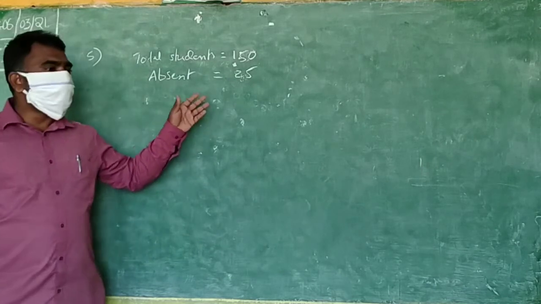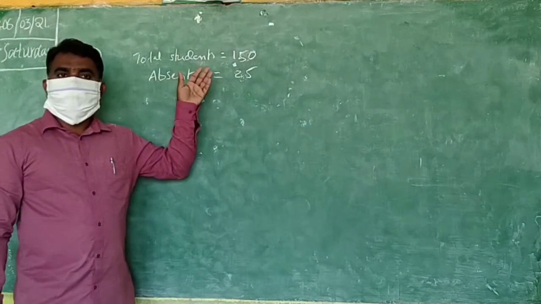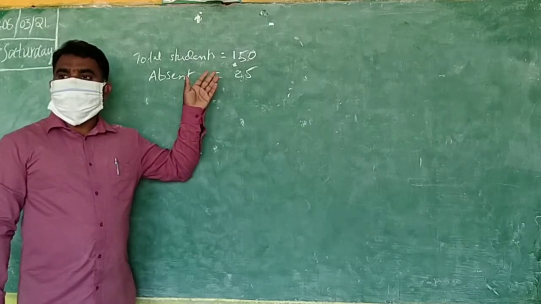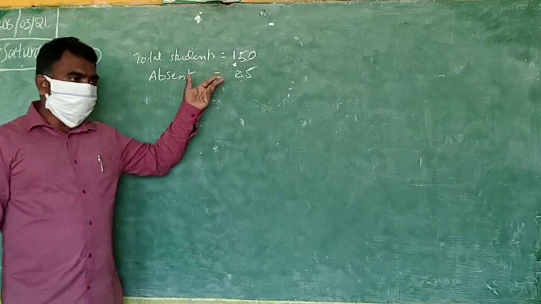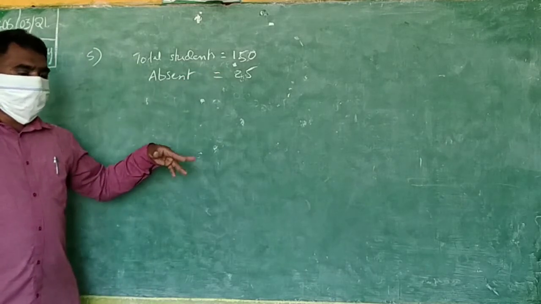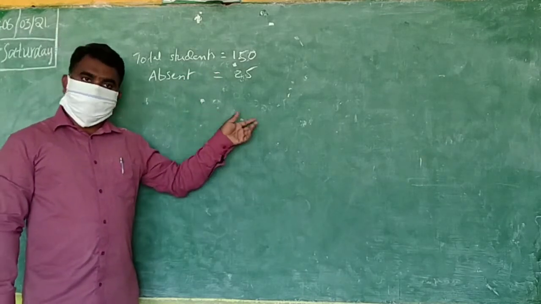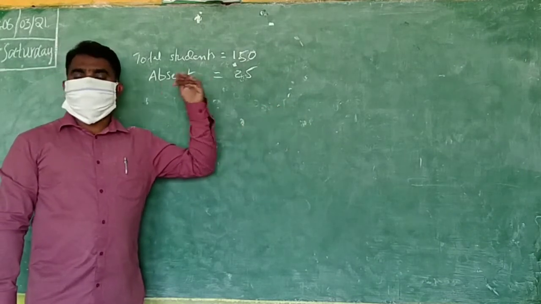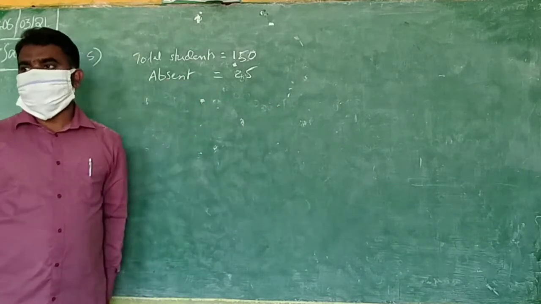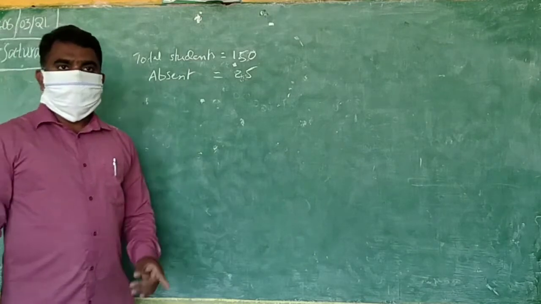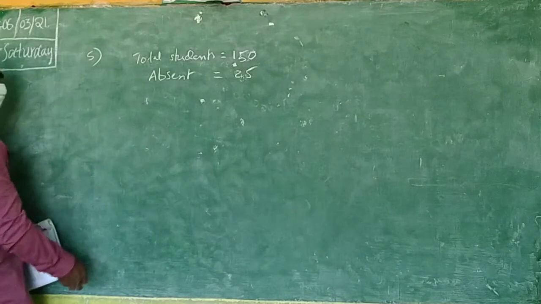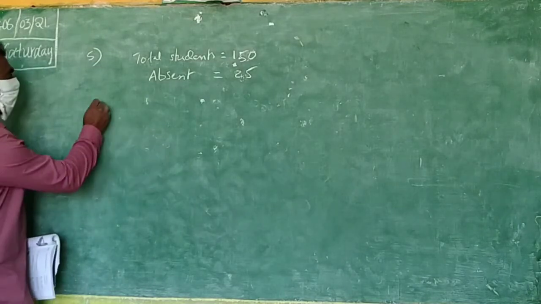Present students are how many? 125 present, no? 25 absent means 125 present. That time what you write? 125 by 150 total into 100. Like that also you can find, otherwise remaining you can find. You understand? Only cancellations, maybe you are doing on perfect practice. If you can't, tomorrow I will say.